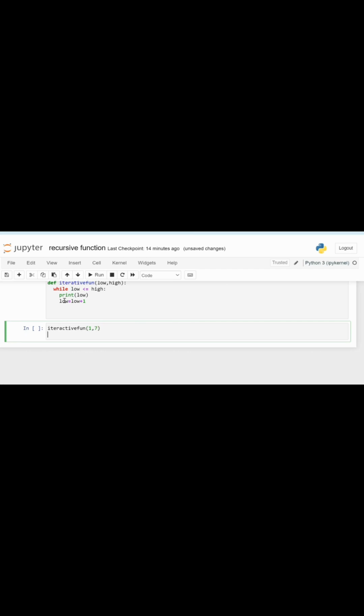We have provided a condition that low should be less than or equal to high. Low is 1 and high is 7, so print low means it will first print 1, then low plus 1 gives 2, then it will check that 2 is less than 7.